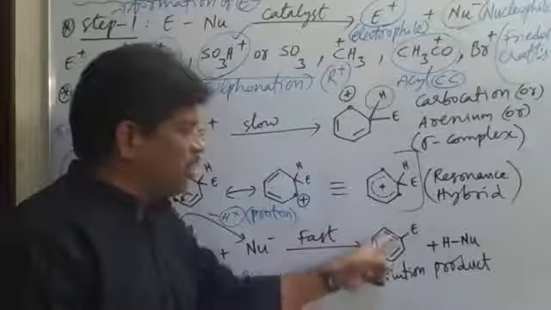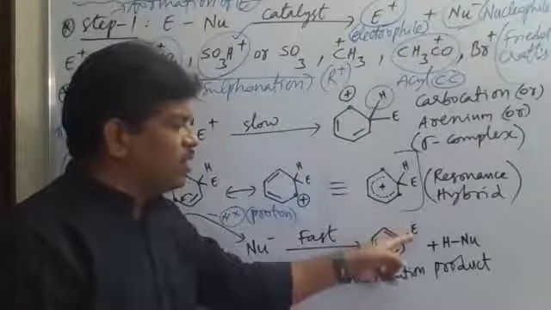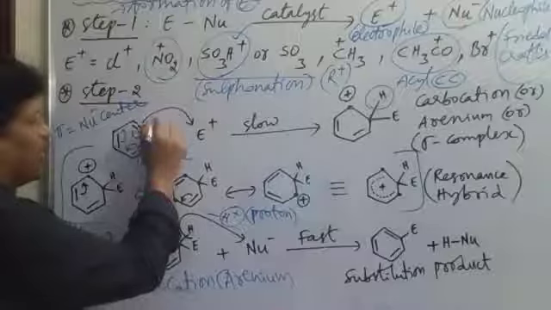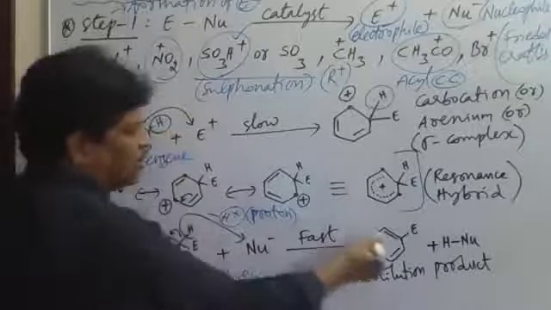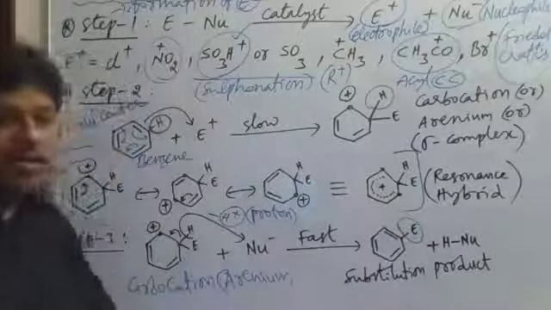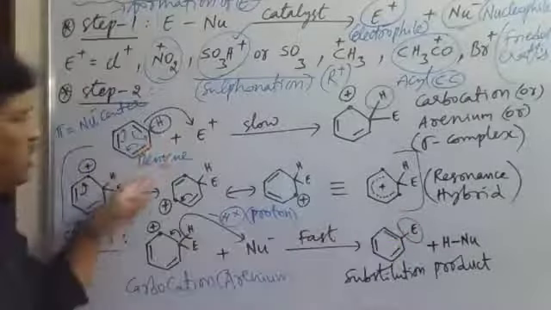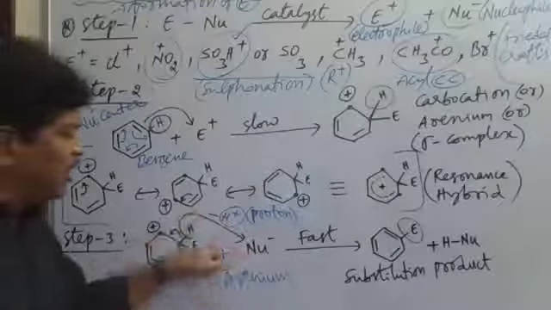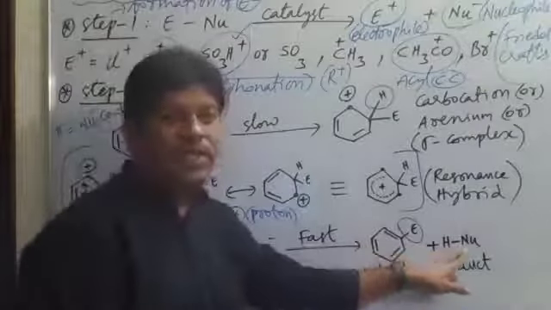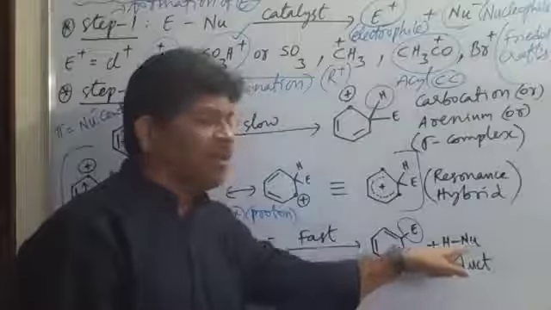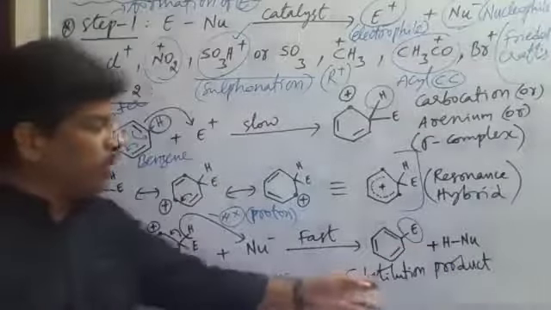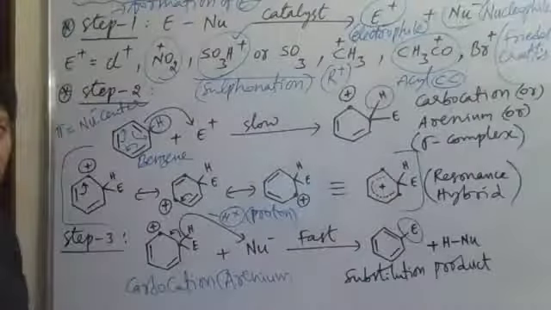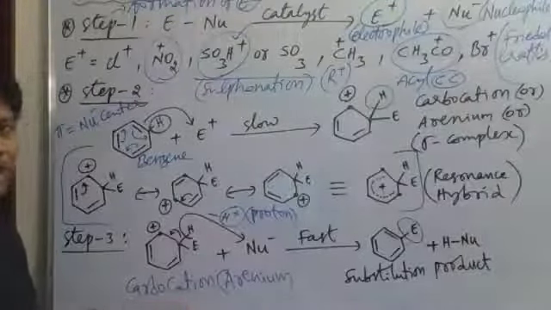So like this, there are 3 pi bonds now, with E, the electrophile. Initially we took benzene with hydrogen here. This hydrogen is replaced by E, the electrophile. So the electrophile is substituted in the place of hydrogen of benzene, so it is an electrophilic substitution reaction. Now this H plus is removed by Nu minus, and the species HNu is formed. The nucleophile and hydrogen combine to form a byproduct. The main product is the substitution product. This is step 3 of electrophilic aromatic substitution.